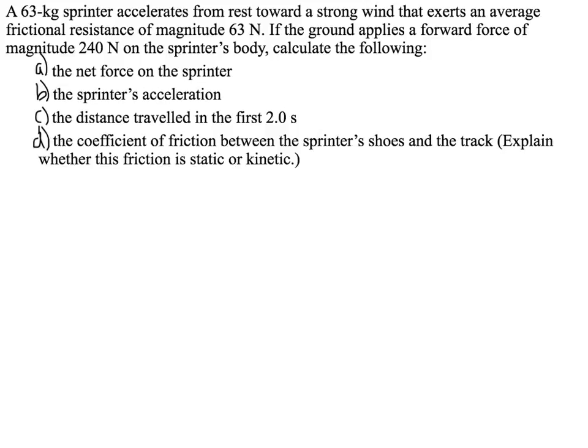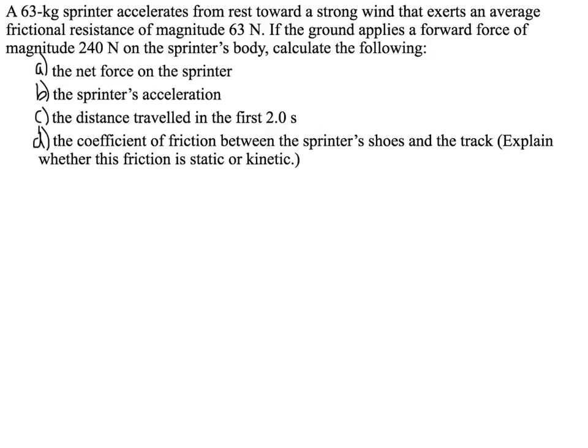A 63 kilogram sprinter accelerates from rest towards a strong wind that exerts an average frictional resistance of magnitude 63 newtons. If the ground applies a forward force of magnitude 240 newtons on the sprinter's body, calculate the following. So A is going to be the net force of the sprinter.